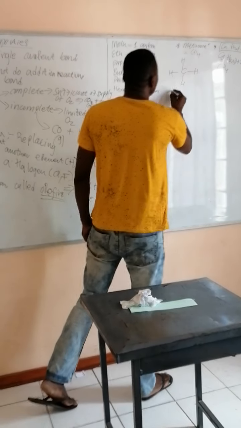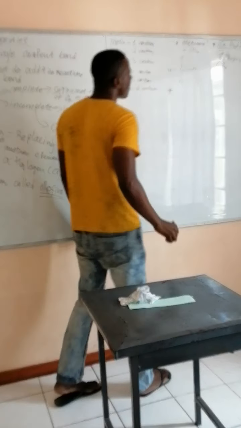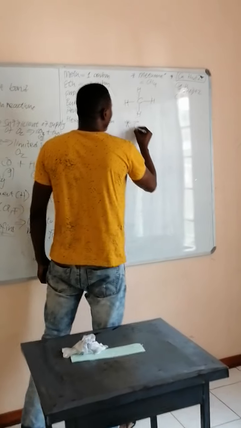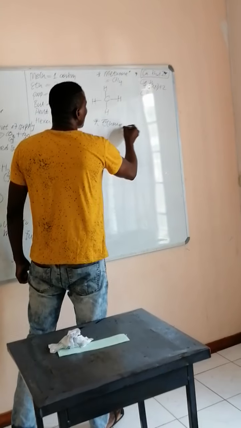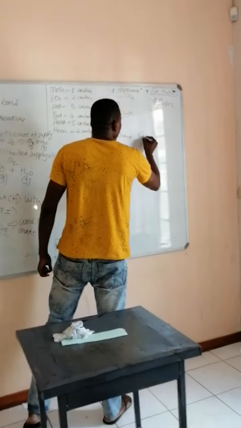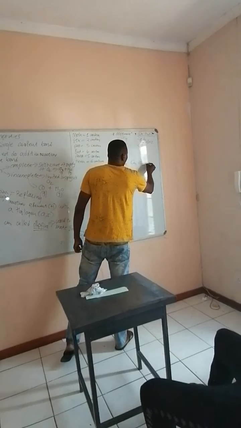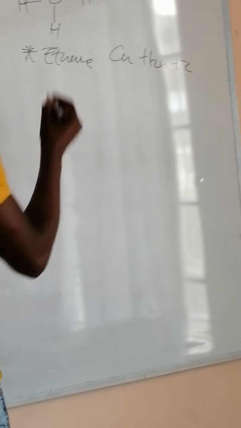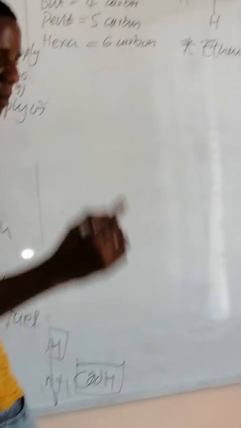So we will continue with the formula for ethane. With ethane, we have CnH2n+2, where n means 2 carbons.